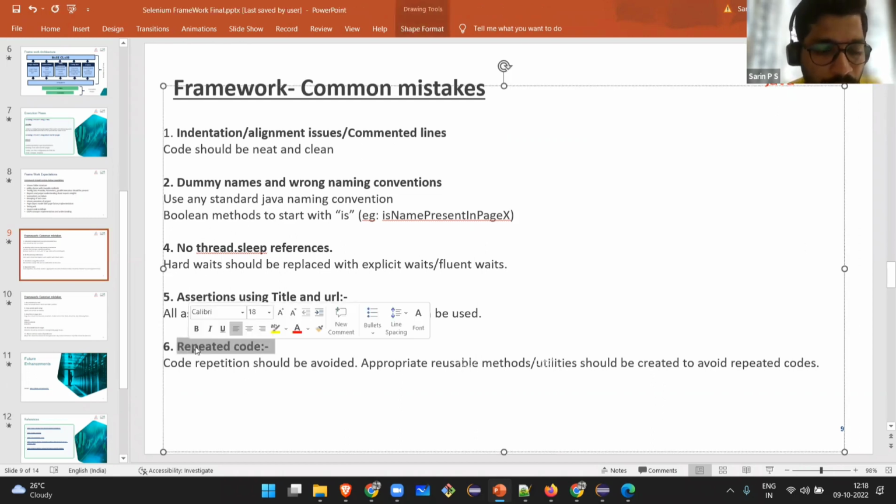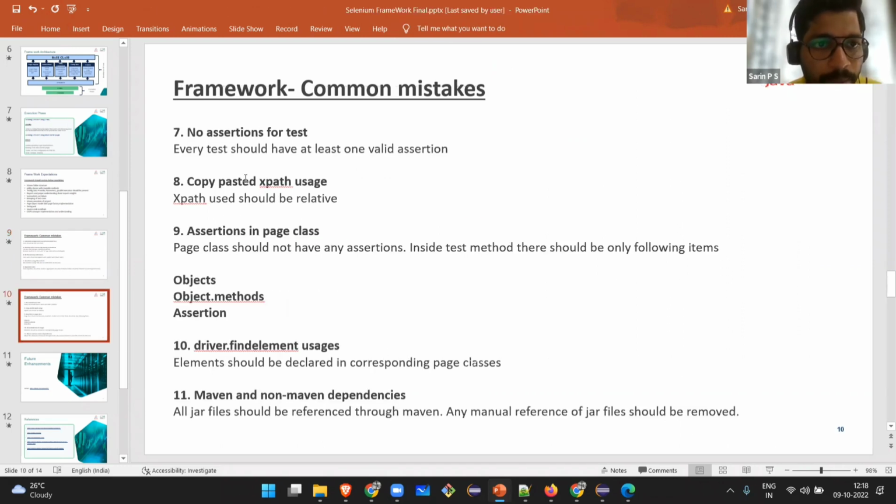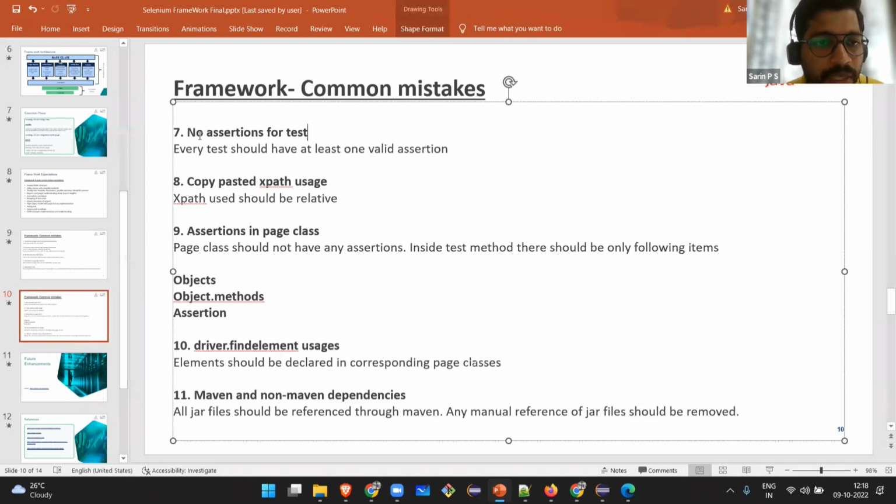Repeated code can be moved. We have moved the repeated code and put everything in the utility. No assertion in a test case is a big mistake. Every test case should have at least one valid assertion. This is the main important point. A test case without assertion is not a test case.